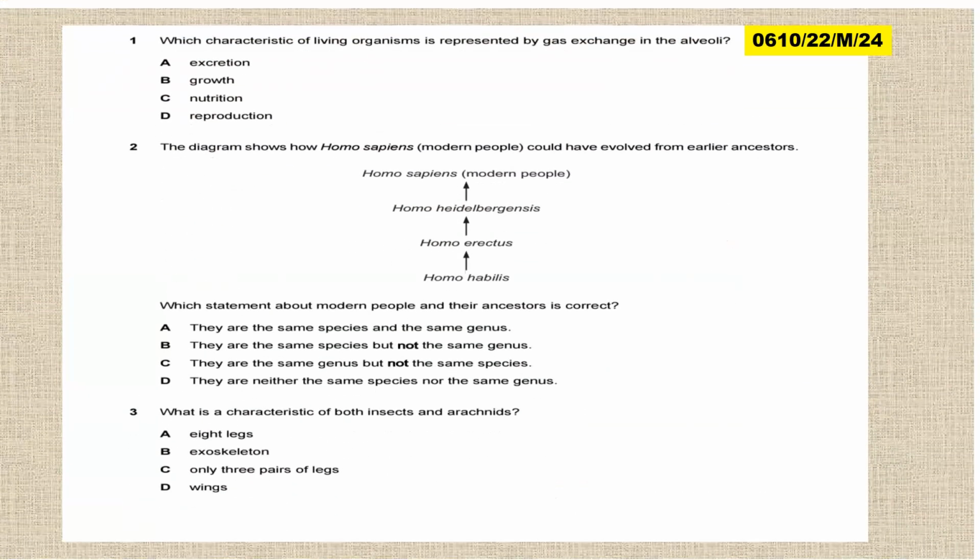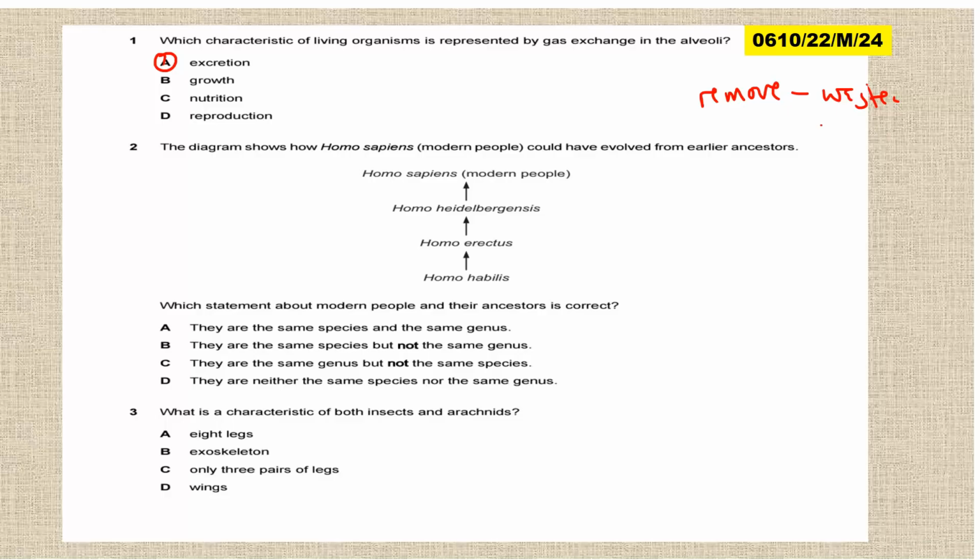We are looking at now paper 2, variant 2, May, June 2024. The first question: which characteristic of living organisms is represented by gas exchange in living organisms? Now, gaseous exchange, we are looking at removal of carbon dioxide, for example. That is a waste. So removal of waste, that is excretion. So the answer here is A. You are removing the waste, and that is excretion.